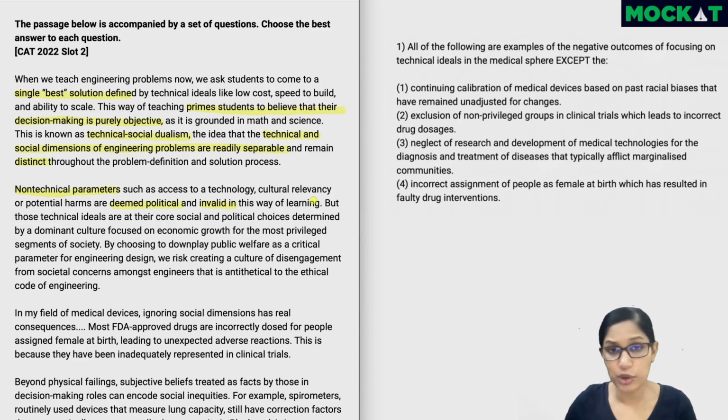A lot of you would be doing this subconsciously anyway while you're reading, but I want to highlight it so that you understand and figure out the author's view, which will really help us as we have a few inferential questions in this passage.